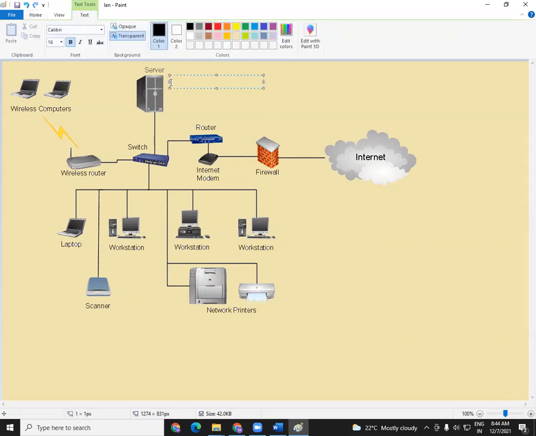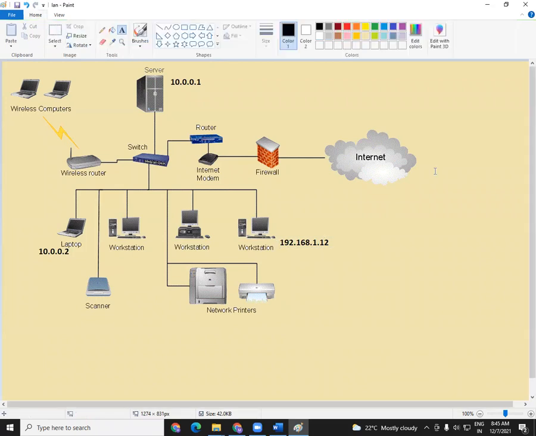Let us say the number on the server is 10.0.0.1. That is your IP address. The IP address on the laptop is, and the IP address on this desktop is, now, this is a very simple example. The IP address on the server is 10.0.0.1 and the IP address on the laptop is 10.0.0.2.